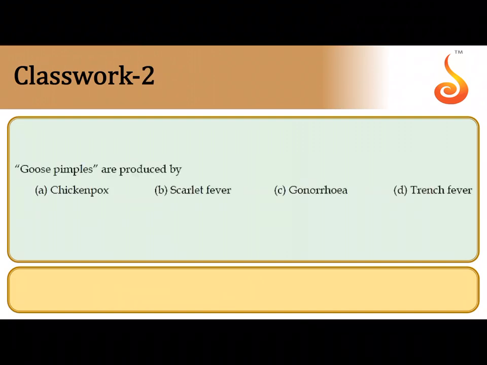Second question, goose pimples are produced by... Now goose pimples are papules which erupt on the skin and which are red in color, and this is seen in a disease that is referred to as scarlet fever, which is caused by the same causative agent that causes streptococcal throat infection, that is Streptococcus pyogenes. So goose pimple is produced by scarlet fever. So option B is the correct answer.